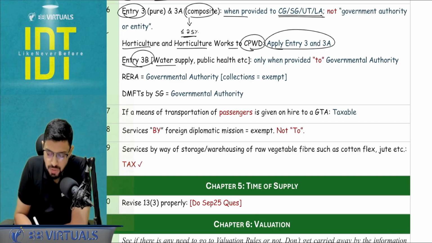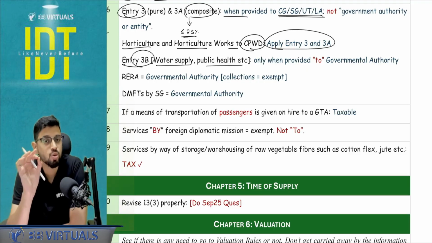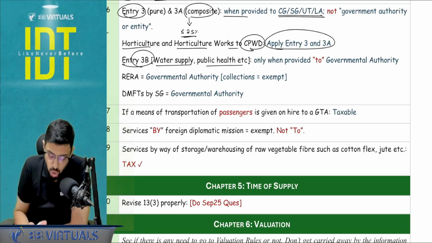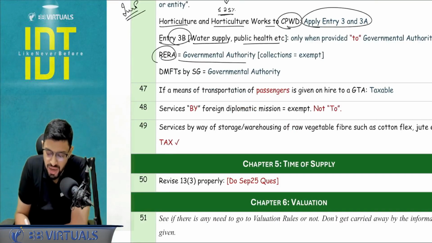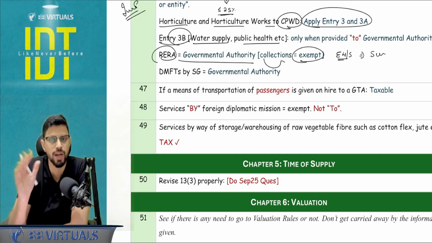Entry number 3B, that is water supply, public health, solid waste management, sanitation services. Those are exempt only when provided to a governmental authority. And two other points, RERA is clarified to be a governmental authority, so its collections are exempt, because we have entry number 4 and entry number 5 where basically the services by governmental authority are exempt.